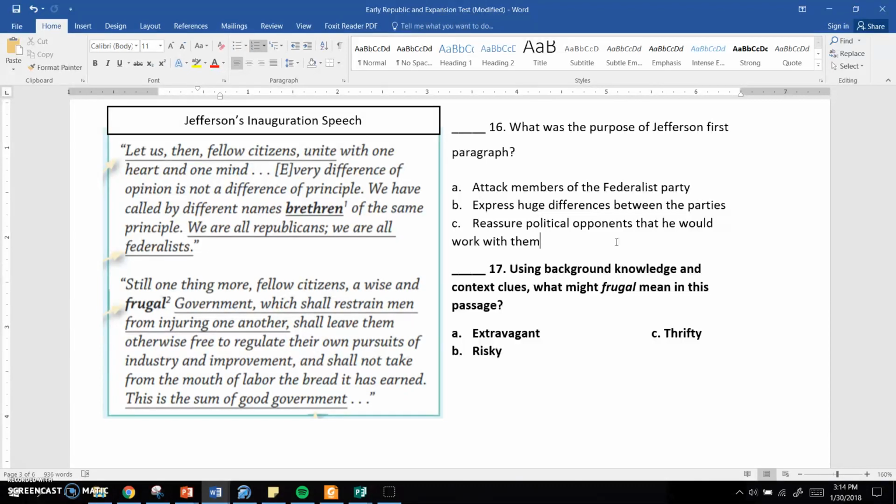Number 17. Using background knowledge and context clues, what might frugal mean in this passage? It's the bolded word in the second paragraph. Could it mean A, extravagant, B, risky, or C, thrifty? Keep in mind that the second paragraph is talking a lot about jobs and money and how citizens should be regulated in the country.